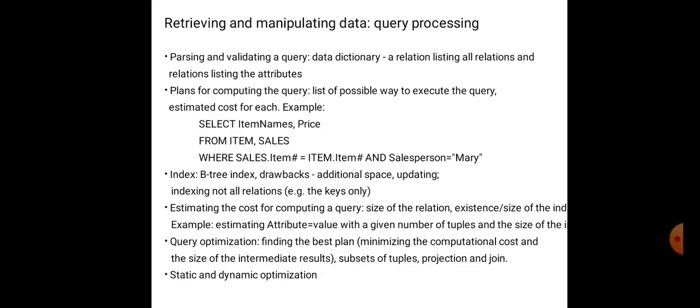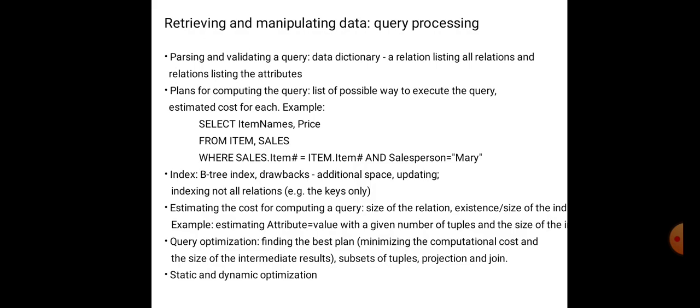Retrieving and manipulating the data, that is, query processing. Parsing and validating a query using the data dictionary, a relation listing all relations and a relation listing their attributes. Plan for computing the query: a list of possible ways to execute the query, with the estimated cost for each. For example, select item type, price from items, sales where the salesperson equal to